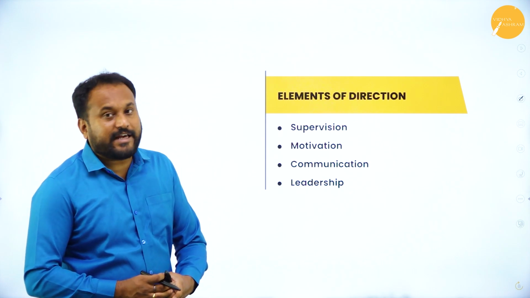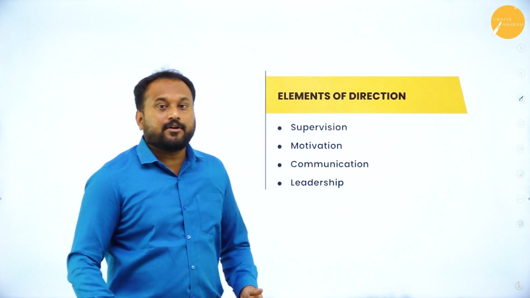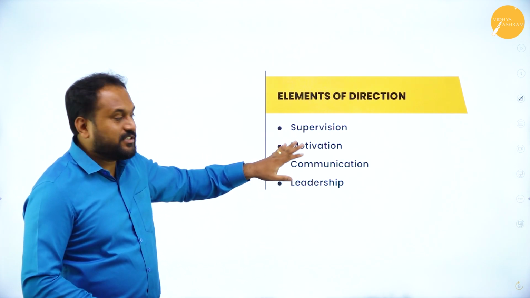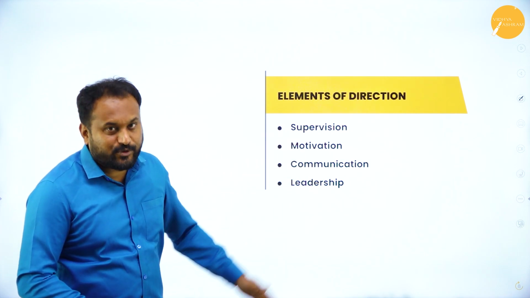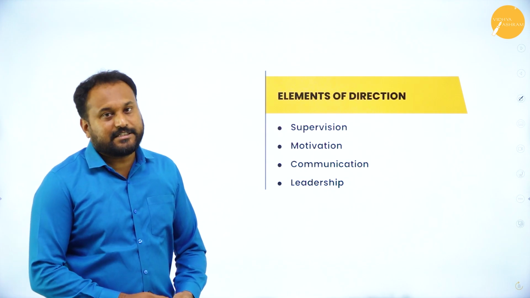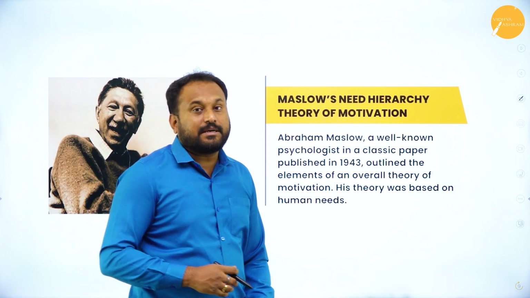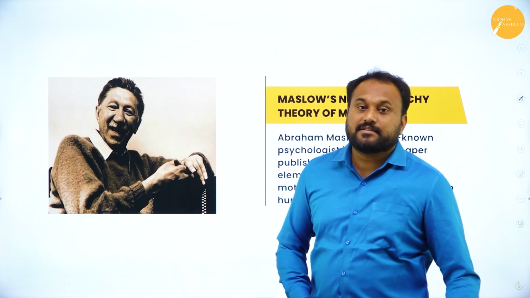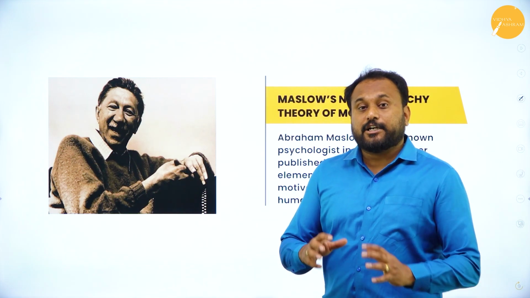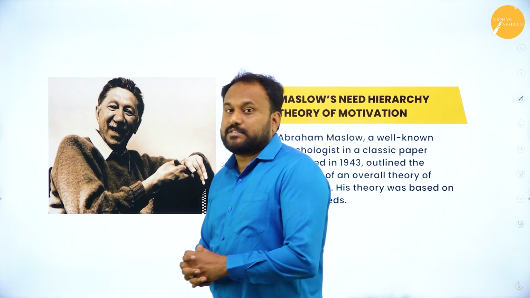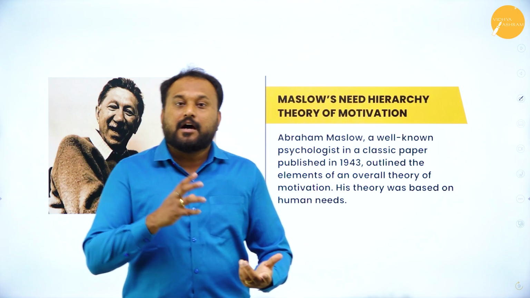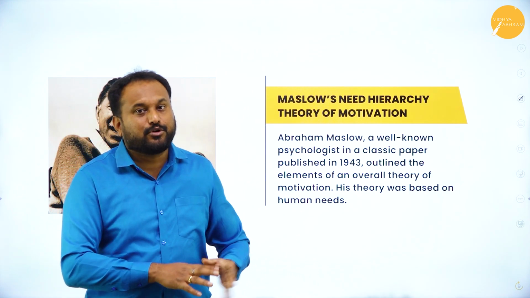Next is elements of directing. As I told you in the starting, there are 4 elements of directing. First is supervision, second is motivation, third is communication, and fourth one is leadership. Here I'm going to explain something very interesting, that is the Maslow theory. See, Maslow theory is a POQ question, practical oriented question. Whenever you get a question saying explain or list out the Maslow theory, bring the outcome of the Maslow theory, you are supposed to go with this.